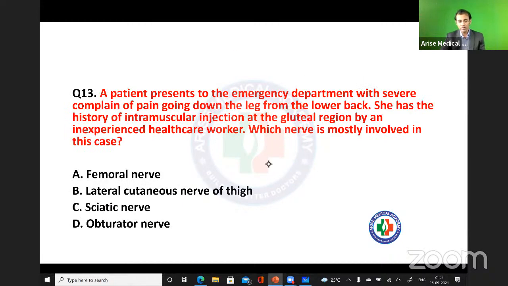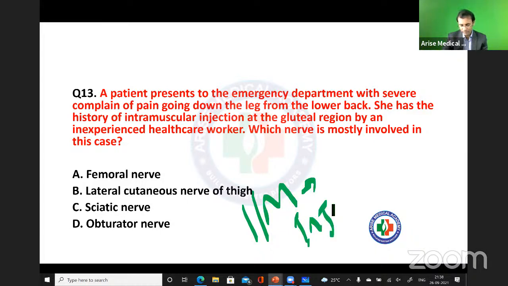Next question for you. A patient presents to the emergency department with severe pain going down the leg from the lower back. She has a history of intramuscular injection at the gluteal region by an inexperienced healthcare worker. So basically, what can I suspect this is? Intramuscular injection injury.